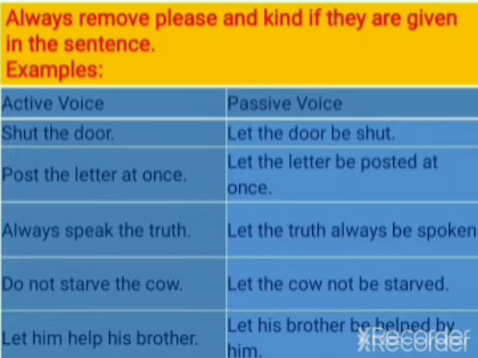Let's see a few sentences with examples of how we can change them from active voice to passive voice in the case of imperative sentences. Always remove please and kind if they are given in the sentences. For example, shut the door, let the door be shut. Post the letter at once, let the letter be posted at once. Always speak the truth, let the truth always be spoken. Do not starve the cow, let the cow not be starved. Let him help his brother. Let his brother be helped by him.